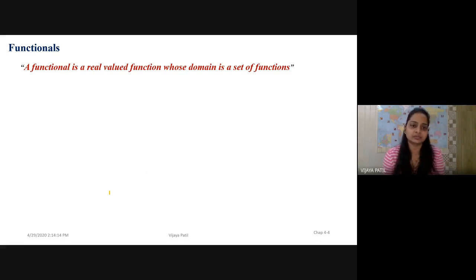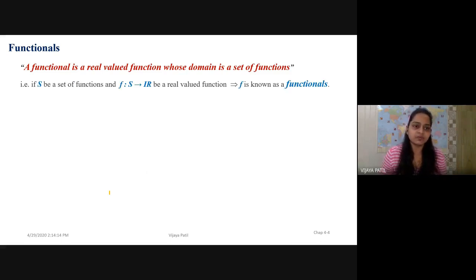Now in a mathematical way, let S be a set of functions, and f is defined as f from S to R. The range of this function is capital R, therefore it's a real valued function.